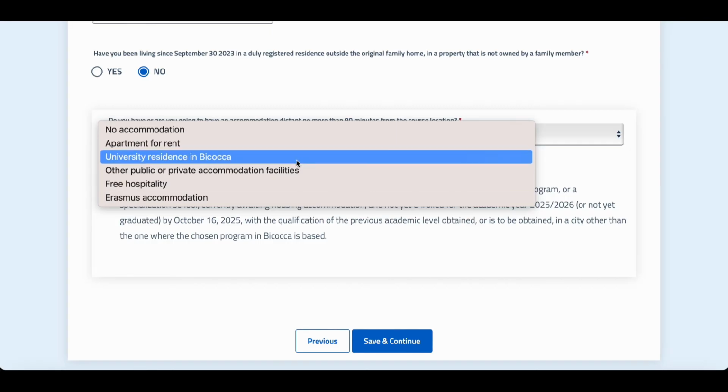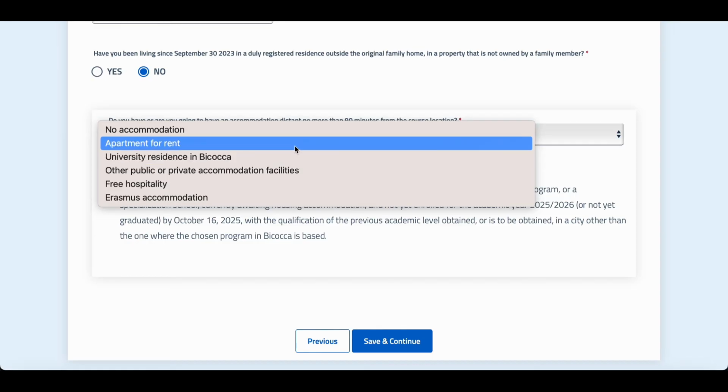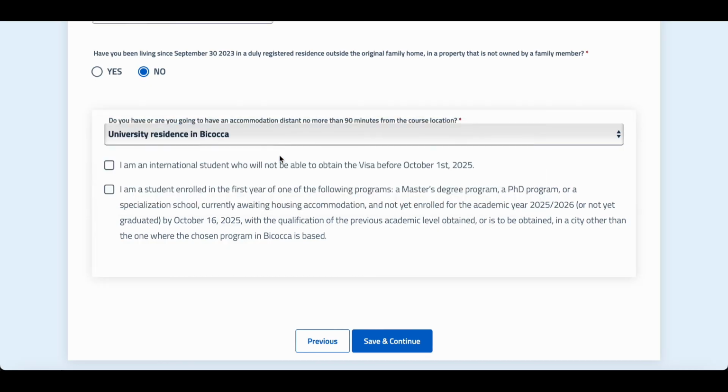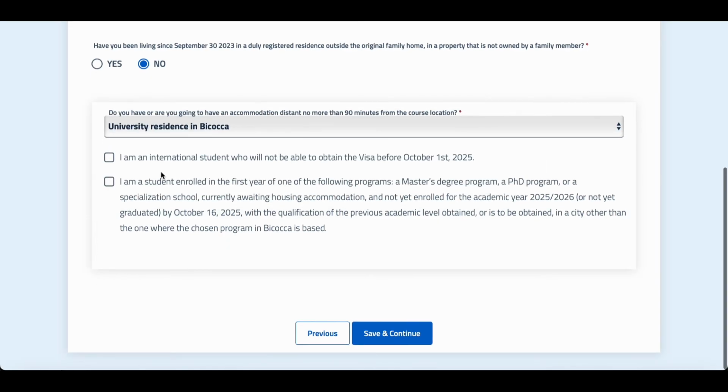Once you are in Italy and have a residence on rent, you need to provide them your residence contract details. But if previously you selected the university residence, then you also choose this option, that is the university residence in Bicocca. You can choose any of these options according to your status and the visa process in your country.